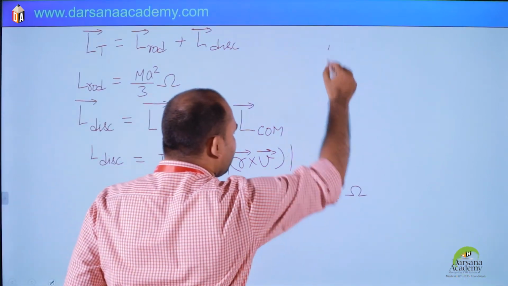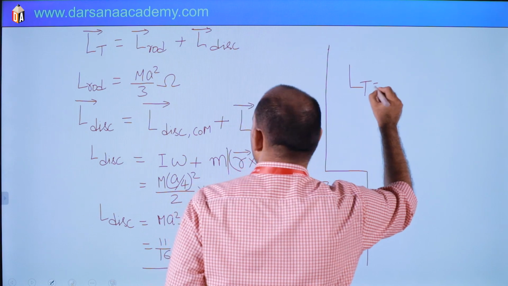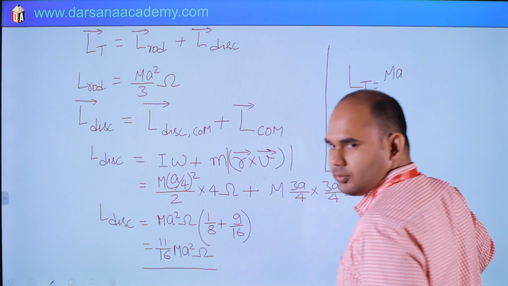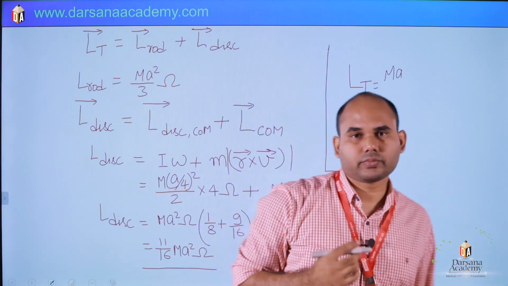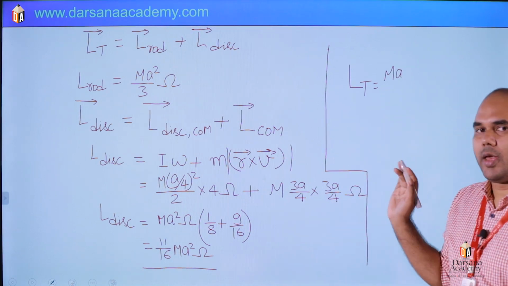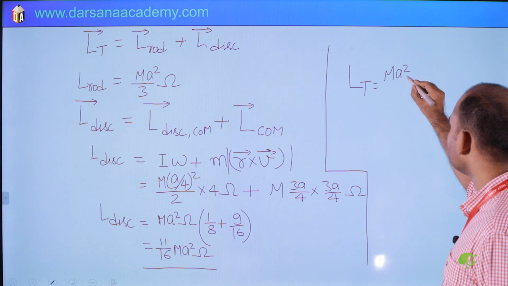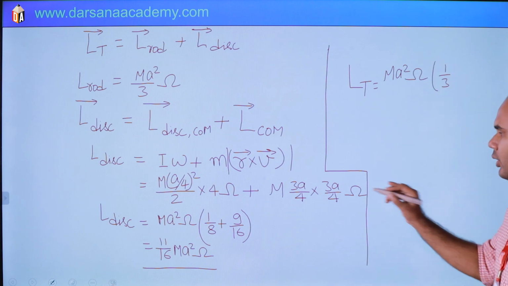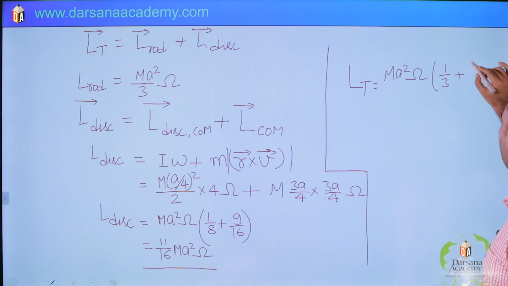So total angular momentum will be what? L total will be this one plus this one: ma square omega times 1 by 3 plus 11 by 16.